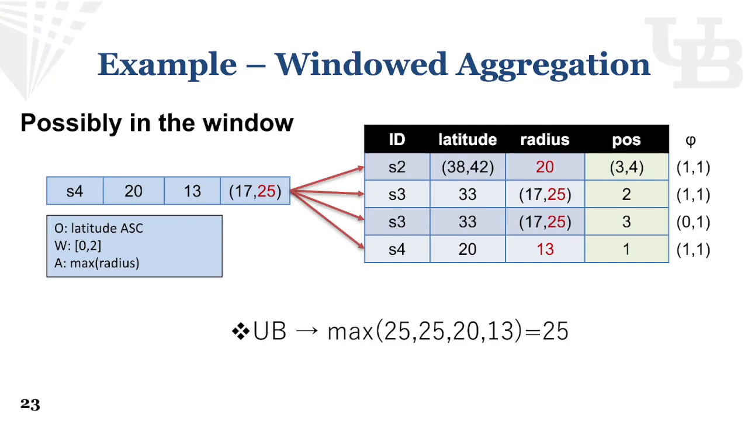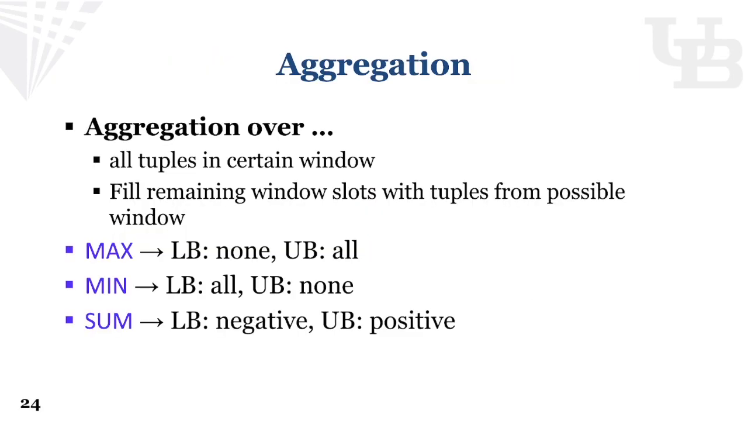In this case, all tuples are possibly in the window. So the upper bound result is a maximum of the radius upper bound over all possible windows, which is 25. Notice when we get certain and possible windows, the aggregation must include all tuples from the certain window, but will fill up the rest of the window size with tuples from the possible window only if the tuple can contribute to the bounds, depending on the aggregation function and lower or upper bound.